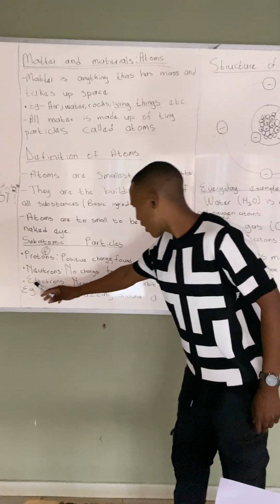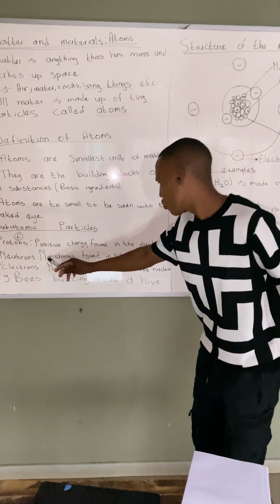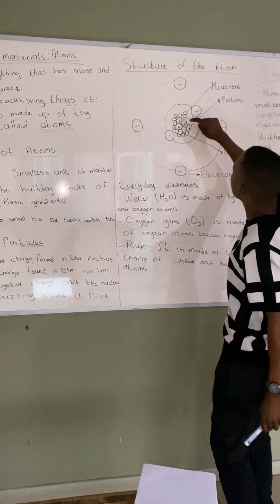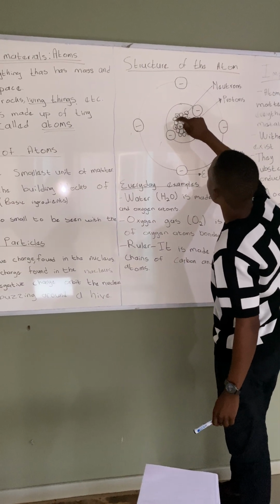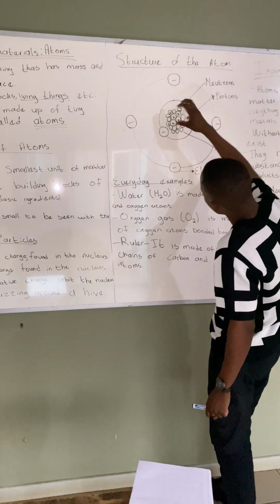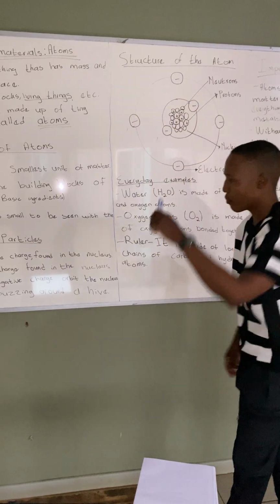Okay, cool. Another subatomic particle is neutrons. Neutrons have no charge, but they are found inside the nucleus. You see these circles here, they have no charge. These ones are called the neutrons, and they are found inside the what? The nucleus, in the structure of an atom.